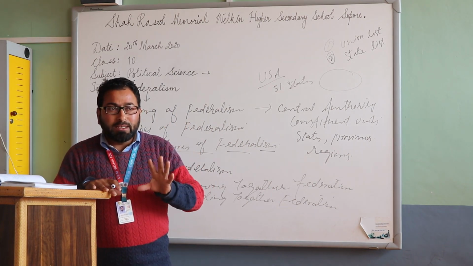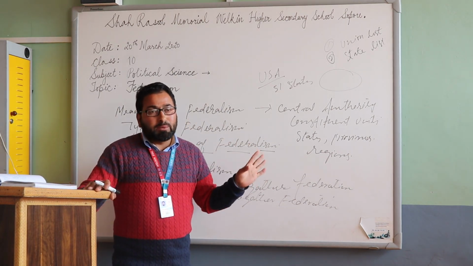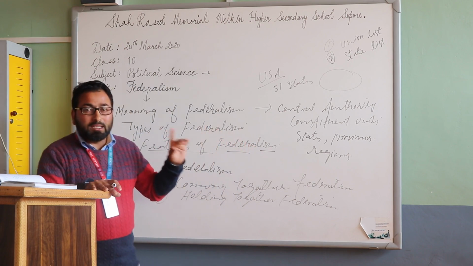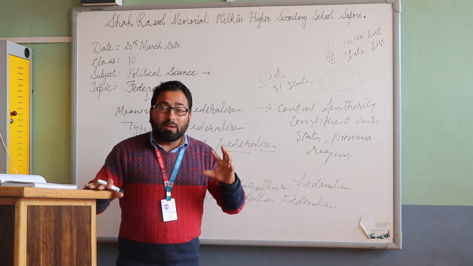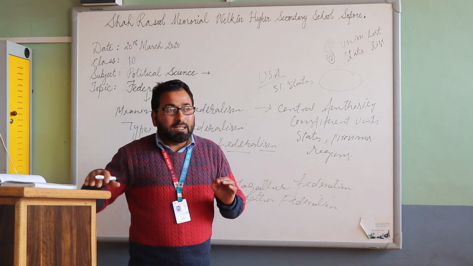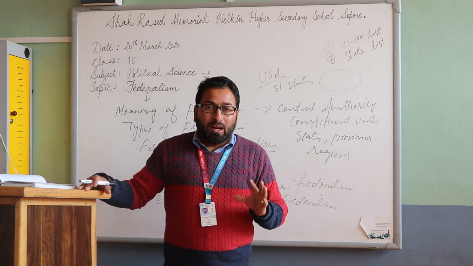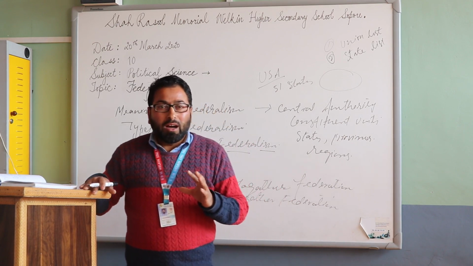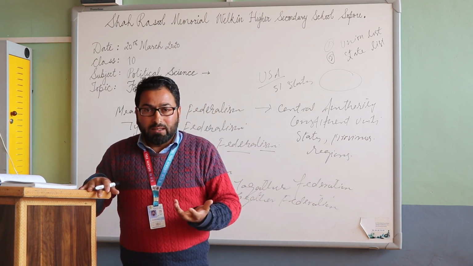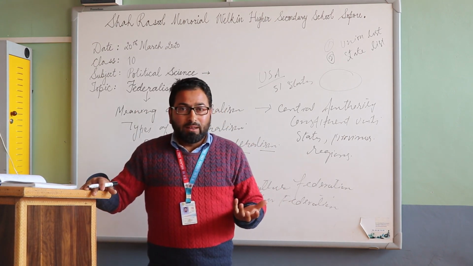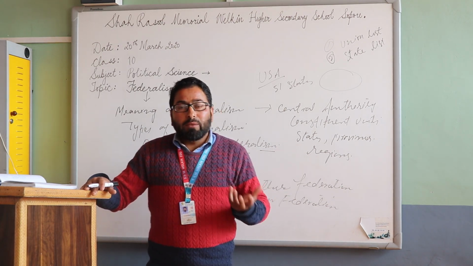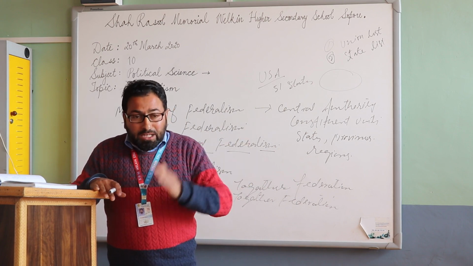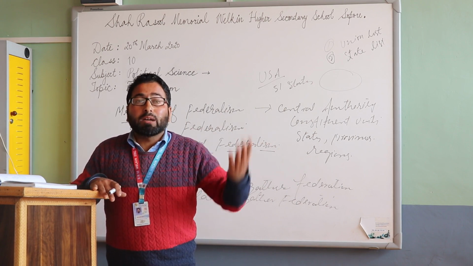So powers have been divided, and each level of the government has been given its jurisdiction. So this is the first thing, that in the features there are two or more levels of government. The second thing is that the different tiers of the government rule the same citizens, but their jurisdiction is different. Their jurisdiction is specified in the constitution. No government has the authority to intervene in the matters of the others.